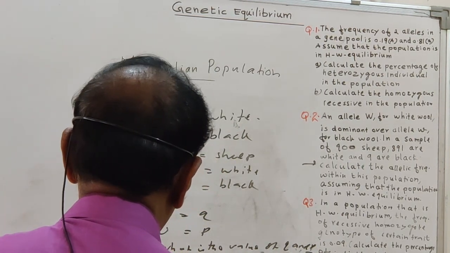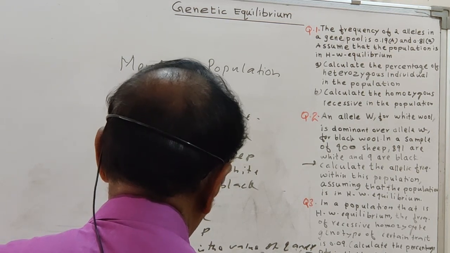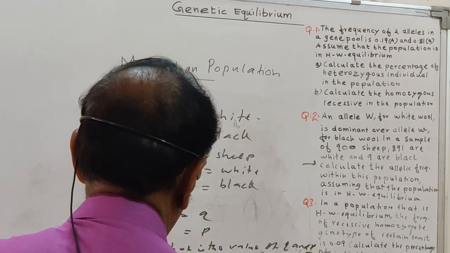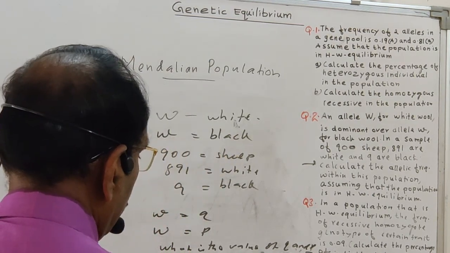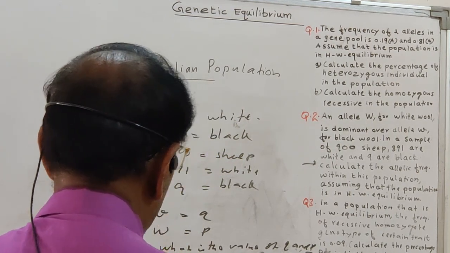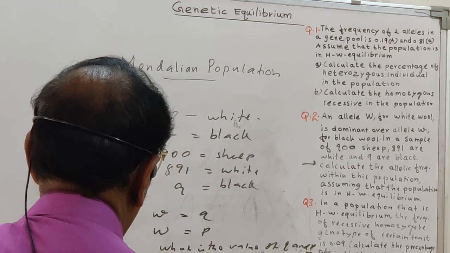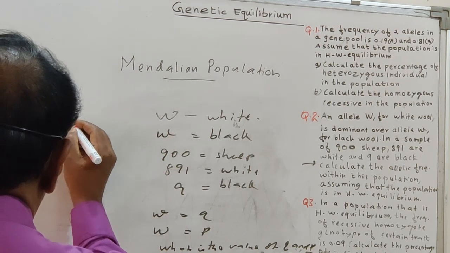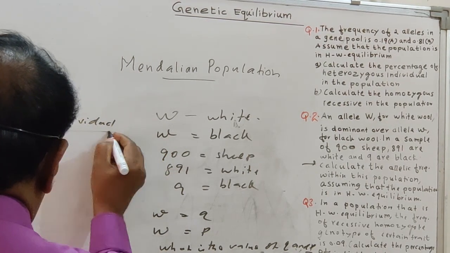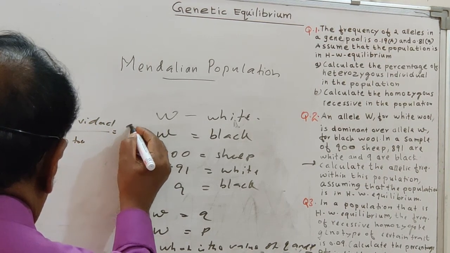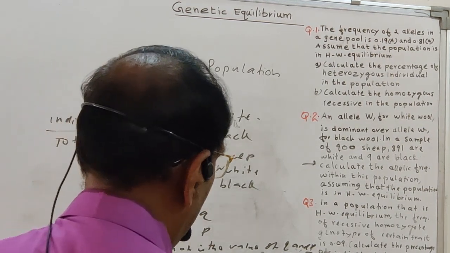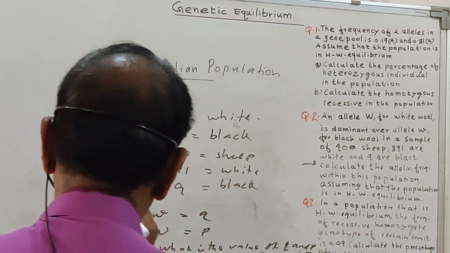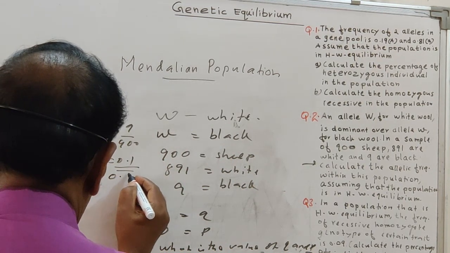So here Q square is equal to black, and P square is equal to white. So let us take like that. The number of black individuals is 9, total black is already given as 9 individuals. So the number of individuals divided by the total number of individuals is equal to 9 upon 900, that is equal to 0.01. So that is Q square. So Q square we got, that is 0.01.